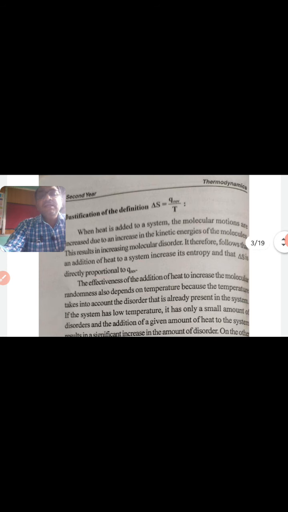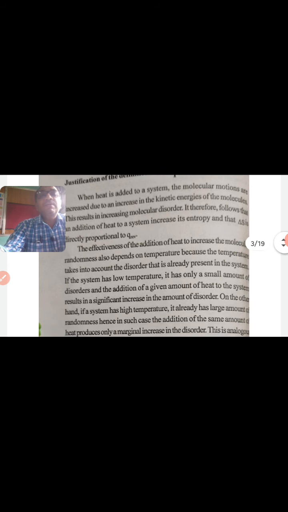When heat is added to a system, the molecular motions are increased due to an increase in the kinetic energies of the molecules, which results in increasing molecular disorder. It therefore follows that an addition of heat to a system increases its entropy, and that delta S is directly proportional to Q reversible.